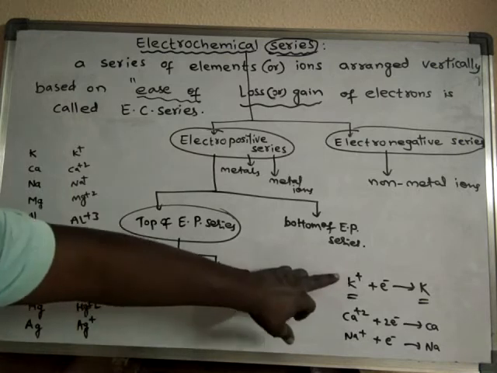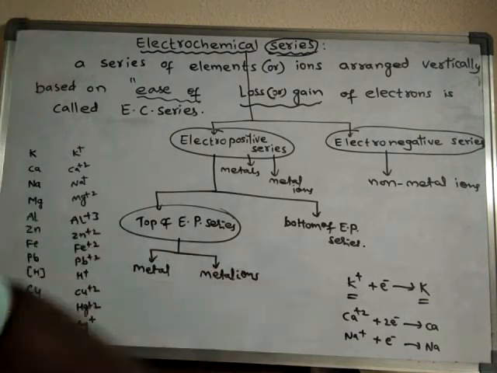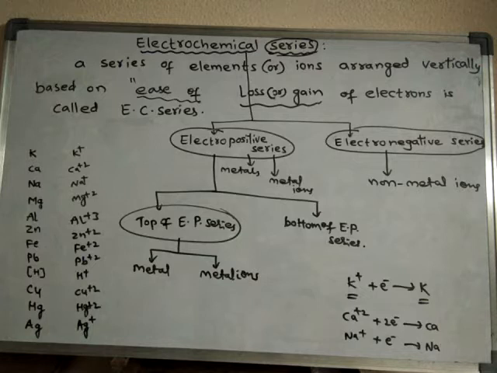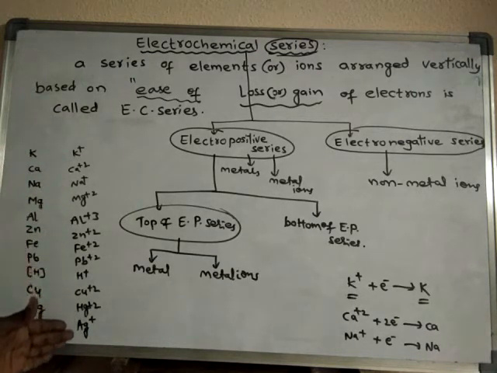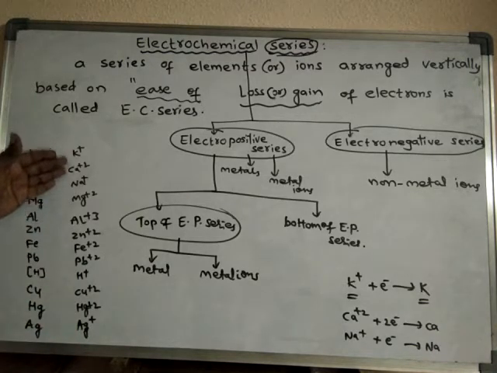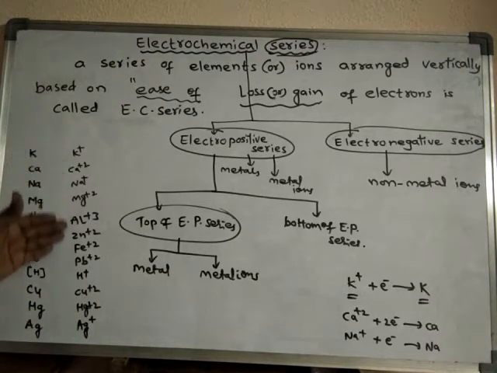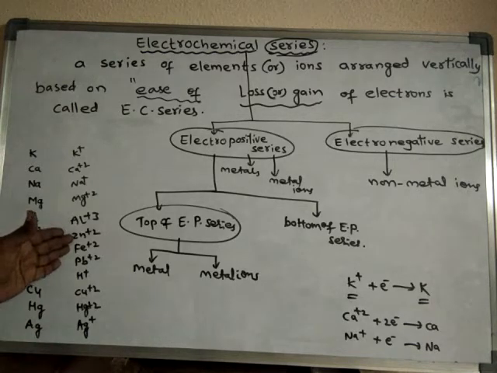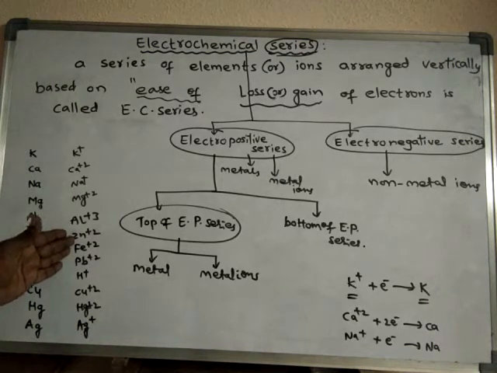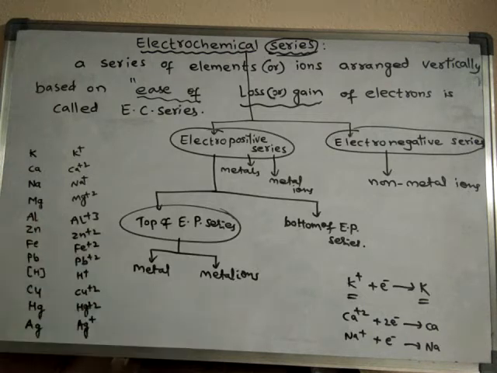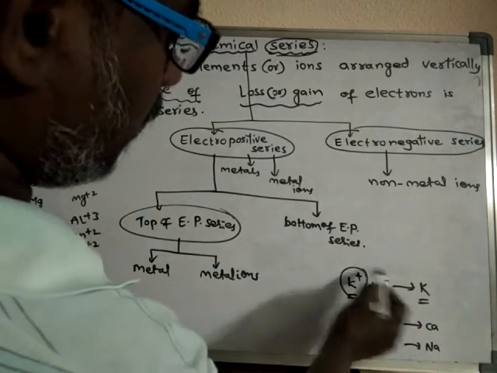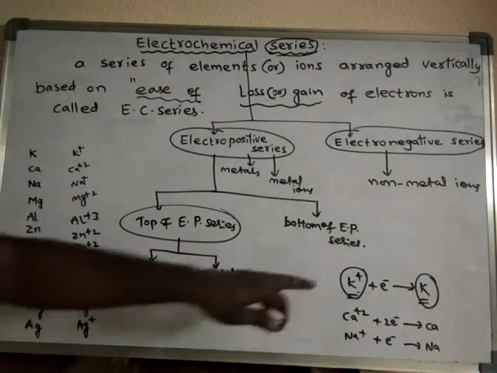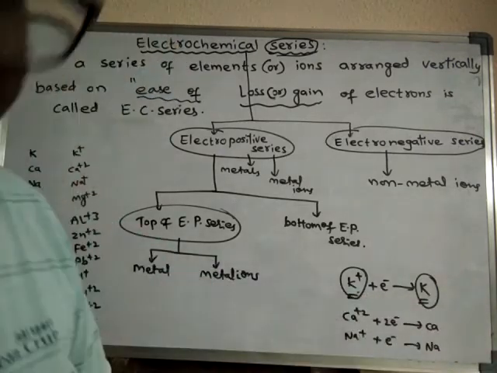That means as we move down, what happens? The ease of discharge increases. In the metal ion series, the electropositive series, the ions placed at the top cannot readily undergo discharge. They undergo discharge with great difficulty, because if you see the potassium ion and potassium, the ion is more stable when compared to potassium.